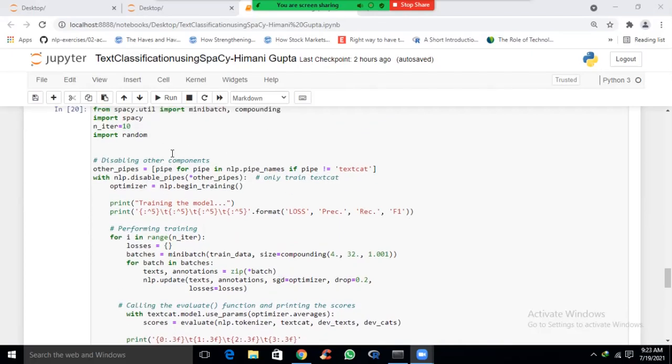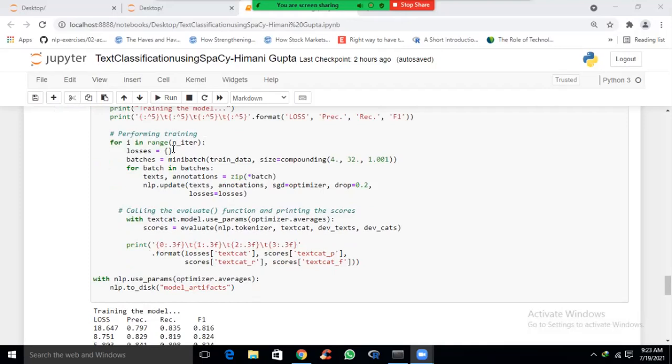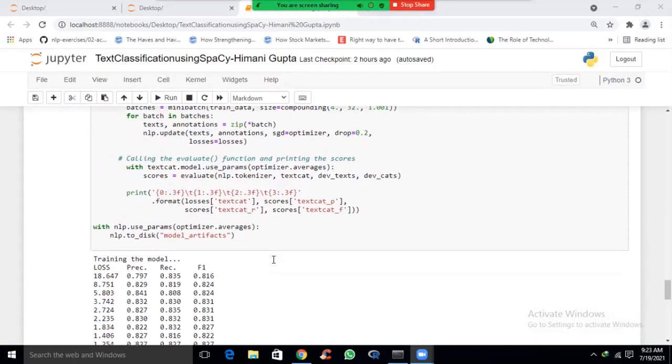First of all, what we are doing, we are disabling other components. Other pipes contains pipe for pipe in nlp.pipe_names if pipe not equal to textcat. With nlp.disable_pipes, optimizer should begin the training. Now why are we disabling other pipes? So that we can improve the training process of our model. So we are only taking textcat. We will train only this. Now after that, we are performing the training for 10 iterations. It will display the loss, the precision, the recall, and the F1 score.